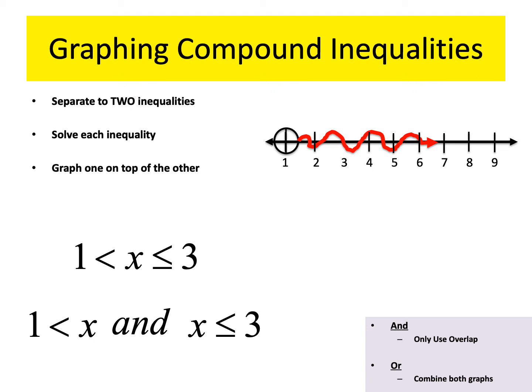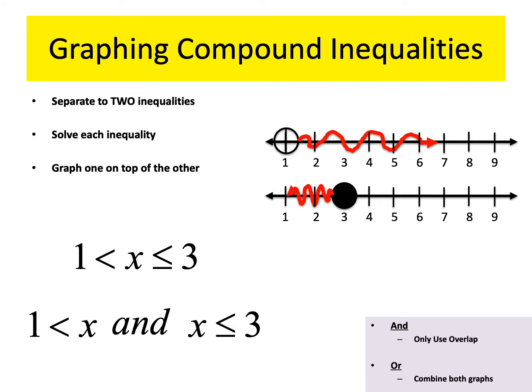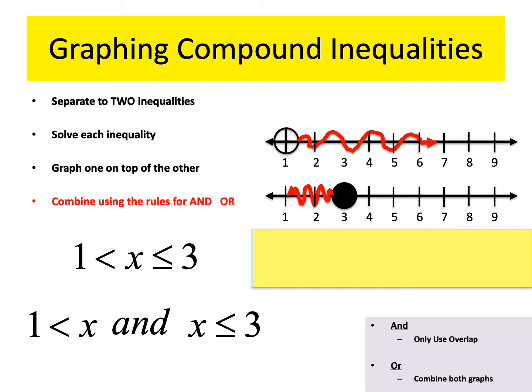The second one, right, underneath of it, I'm going to use the same numbers, 1, 2, 3, 4, 5, 6, 7, 8, 9. That's the second one. So it says x is less than or equal to 3. And since this is an and inequality, remember the and is the only one that's written as a compound inequality where it has two of those inequalities without the word. Ors will always have the word or on it. That's the easiest way, I guess, to explain it.